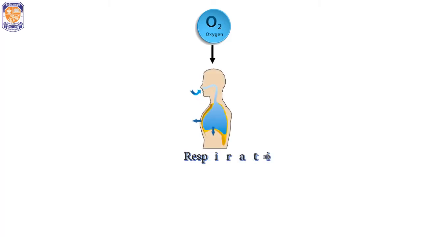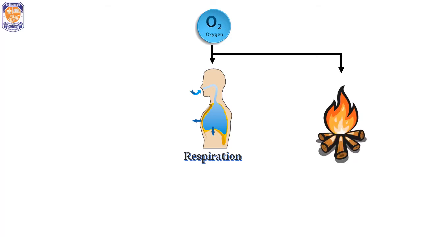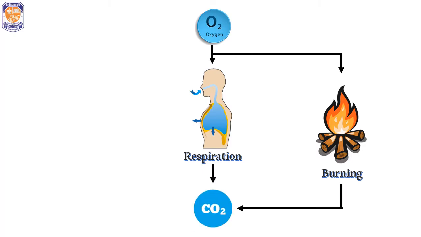The oxygen in the air is used by us, by all the living organisms, for respiration. In the previous class, we discussed that respiration is the release of energy from food. This oxygen is also used for burning. Now both of these processes, that is respiration and burning, release carbon dioxide in the air.